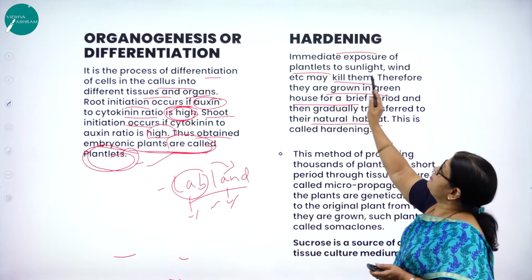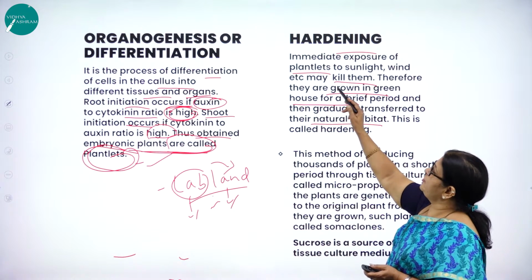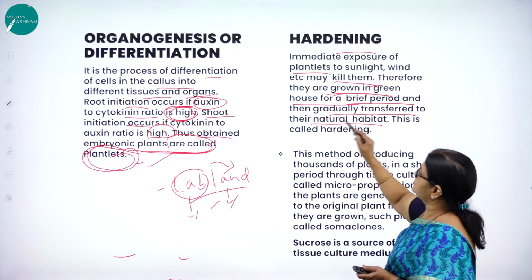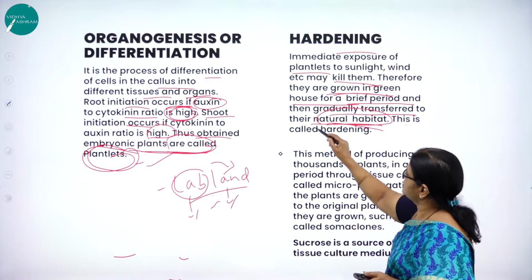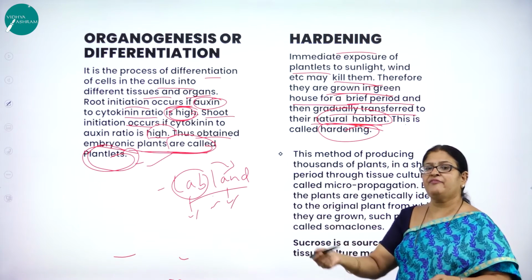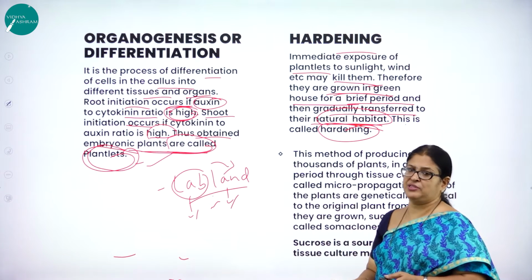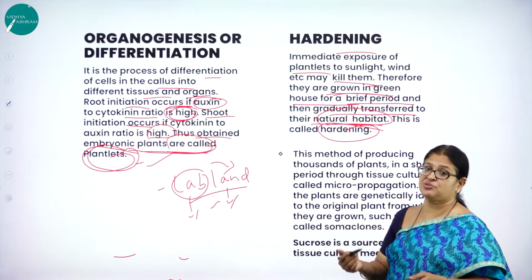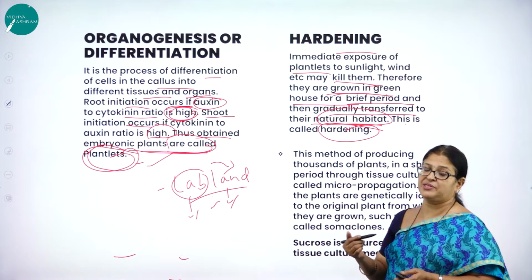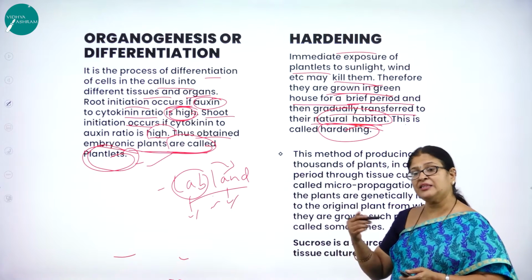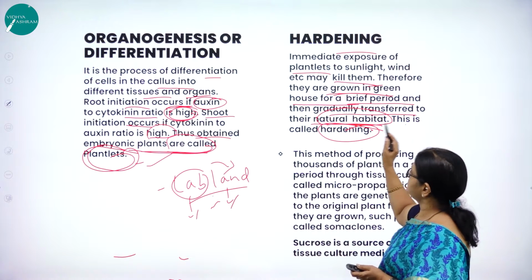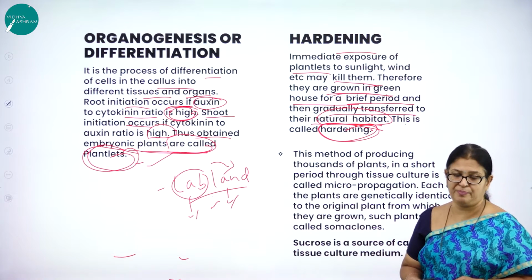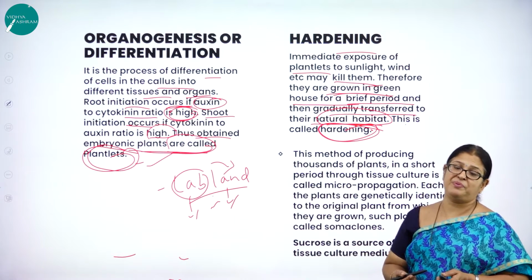As I said, immediate exposure of plantlets to sunlight and wind may kill them. Therefore they are grown in a greenhouse for a brief period and then gradually transferred to the natural habitat. And this process is called what? Hardening. Directly we cannot put them on the land because they are grown in the lab and they have to adjust to the natural conditions. So for some time they are grown in the greenhouses, then they are put onto the land. This method is called hardening.